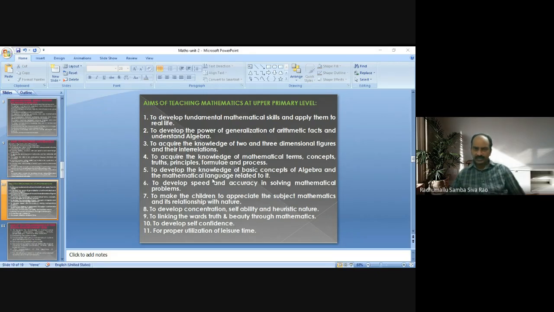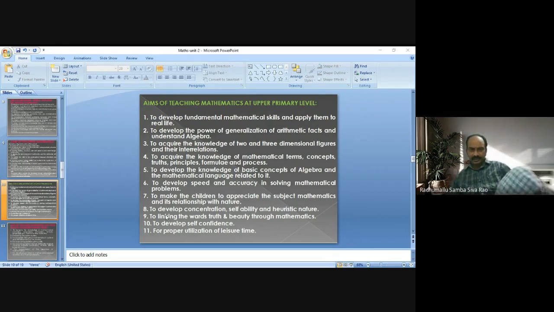So the student will apply the knowledge there, and will observe the impact, role, and use of mathematics in real life, and definitely he will appreciate the subject mathematics.